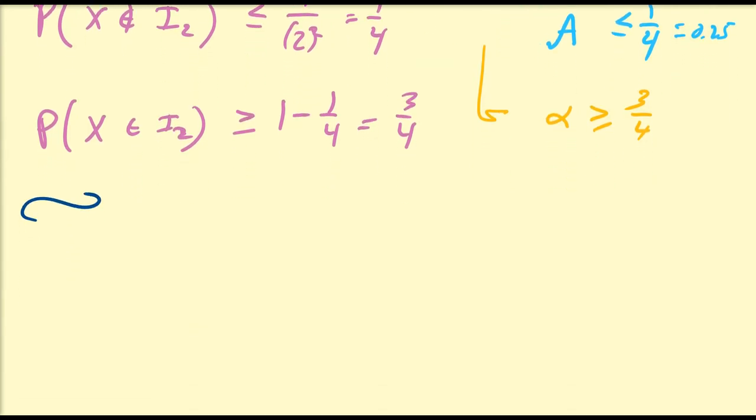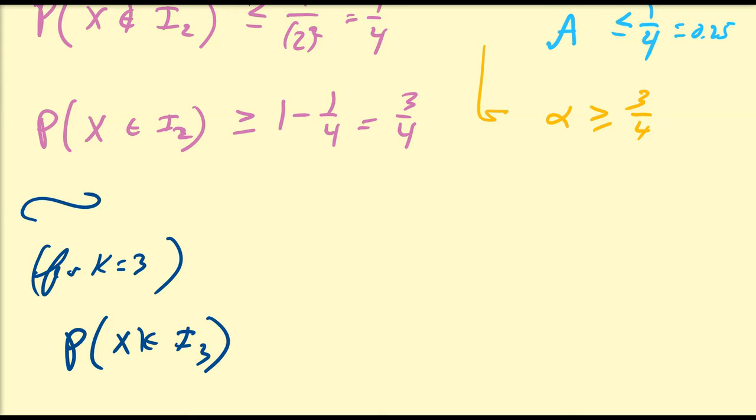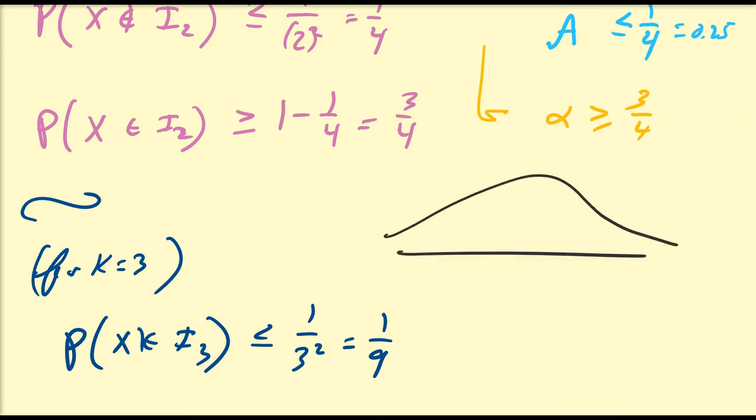So similarly, we can consider k equal to 3. And remember, you don't have to choose integer values. You can say k is equal to 2.5, 2.85, and so on. So the probability that x is not within 3 standard deviations, according to Chebyshev, is going to be 1 over 3 squared, which is 1 over 9. So notice, if we go 3 standard deviations out, so 1, 2, 3, 1, 2, 3, we're covering a lot more of the distribution.